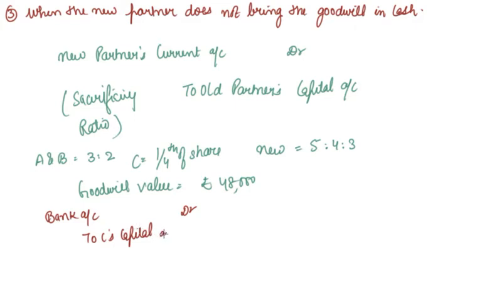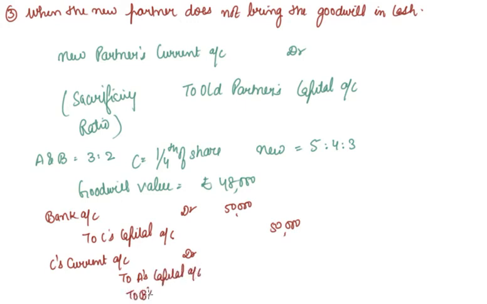Then, because C was not able to bring the goodwill in cash, C's current account debit to A's capital account and B's capital account in sacrificing ratio.